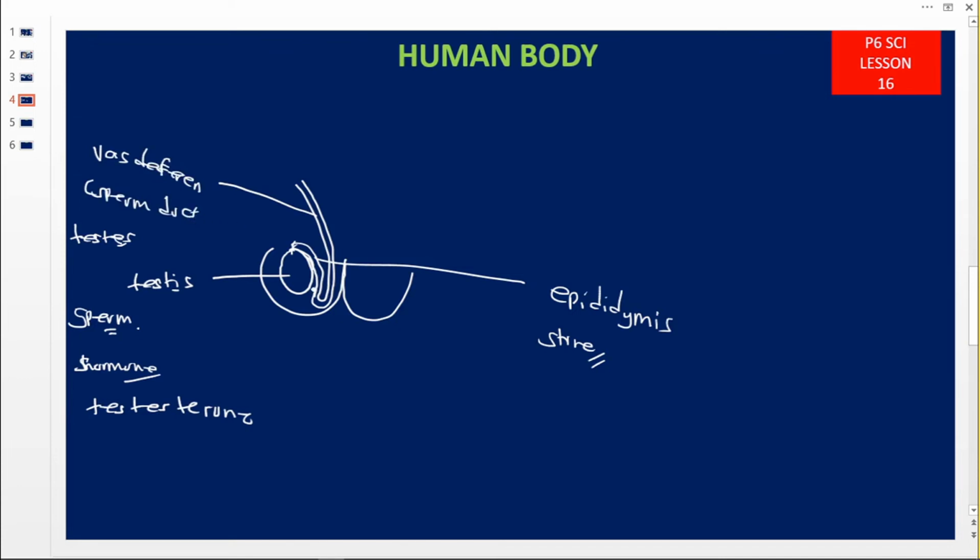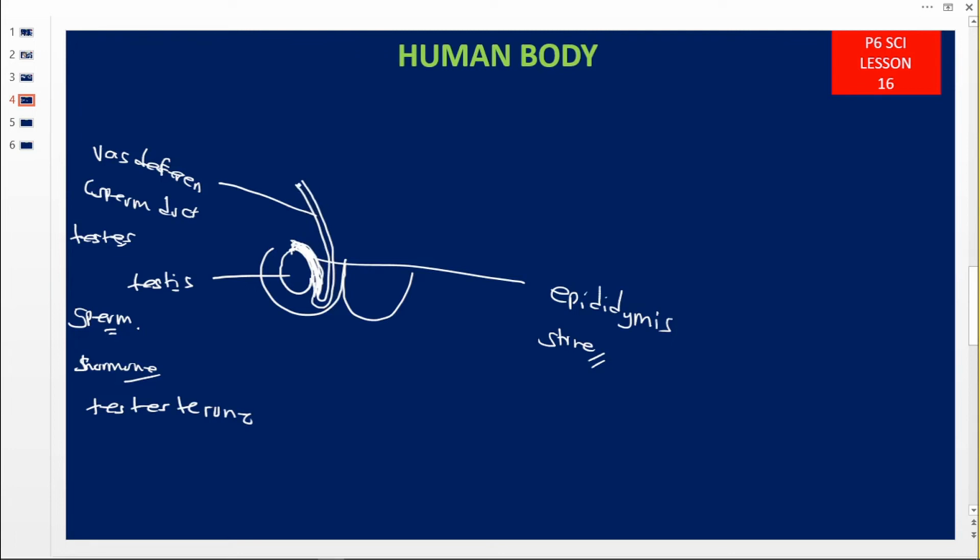So now, from the epididymis here, let me make this one thicker so that we get to know this one is the sperm store. It is called the epididymis. This is the testis. This part here is the epididymis. Then this one is the vas deferens, the sperm duct.